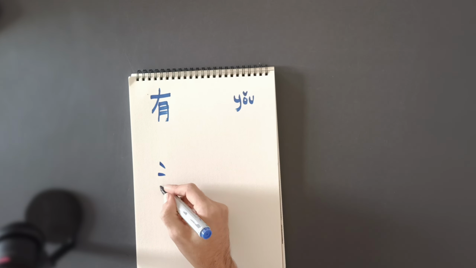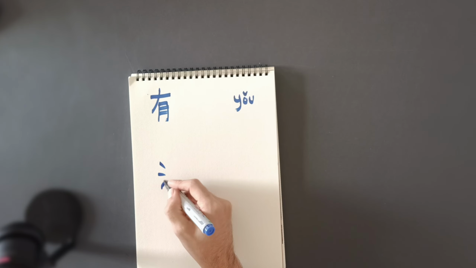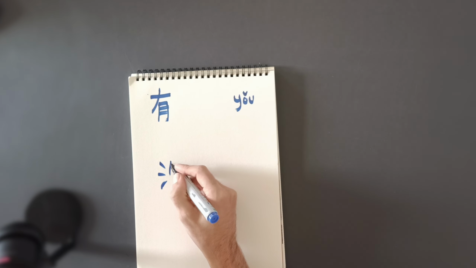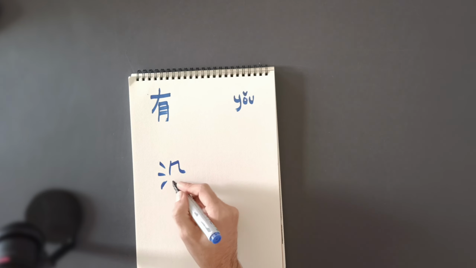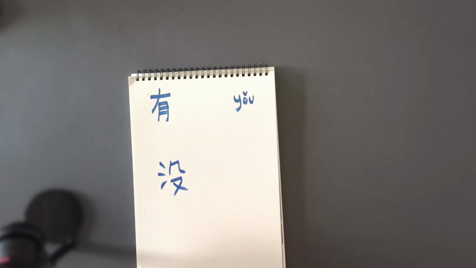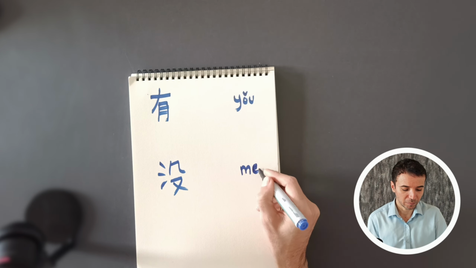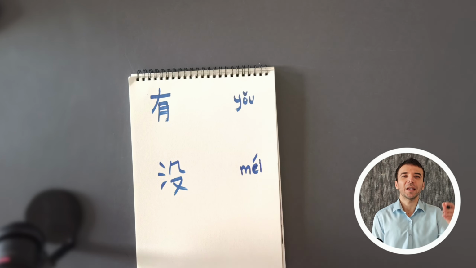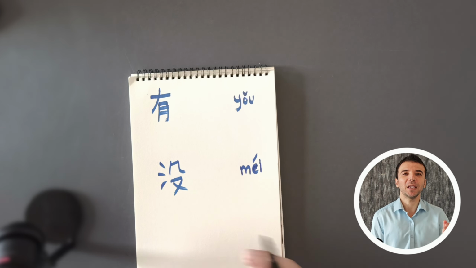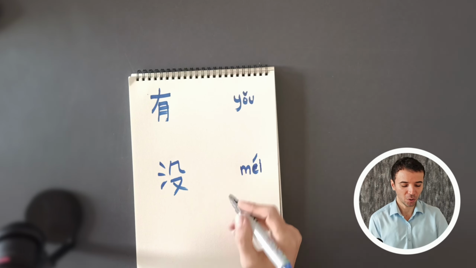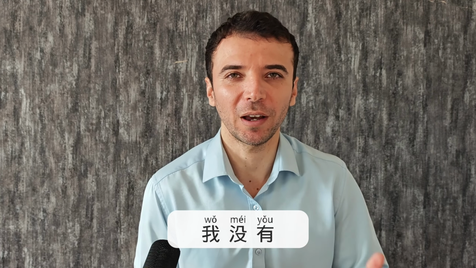Very well, let's write it here. 1, 2, 3. This one's a bit longer. 4, 5, 6, 7. This one is méi. Méi means not. Now if you say 没有 means not have. For example, 我没有 I don't have.